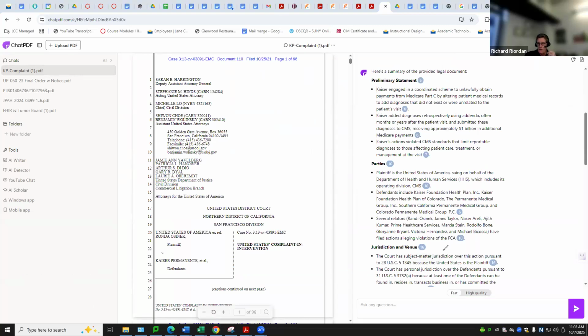Right. So then if you look at this, it summarizes this, and this is from my old department. That article I sent you that's about 100 pages, it parses it out. Kaiser engaged in coordinated scheme done lawfully. So I may have to make a guest appearance by Zoom or go down to the Bay Area for this. That's why I checked out, transferred to another department. Using addenda, doing this. Parties, United States, defendants. And of course, here are some names you'll recognize. Gloria Ann Bryant.